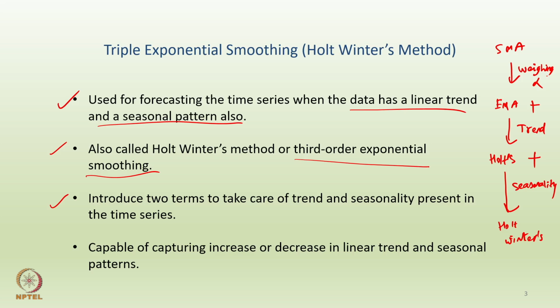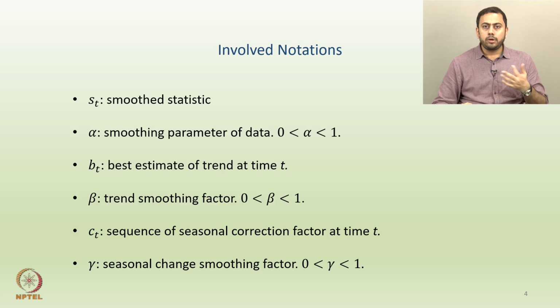So one term would take care of the trend, and the other term would take care of the seasonality or the underlying seasonal fluctuations. Okay? And such a triple exponential smoothing technique is capable of capturing increase or decrease in the linear trend and the seasonal patterns. Alright, so both trend and seasonality. Now some involved notations, and then slowly we will try to build the model.